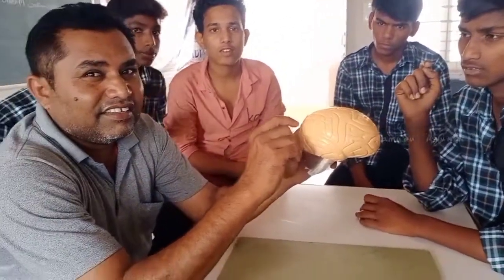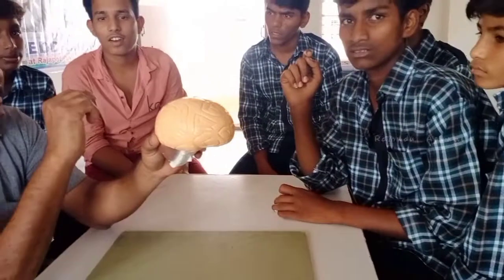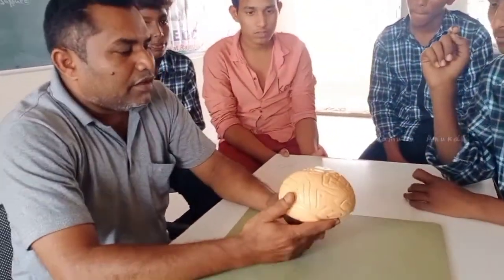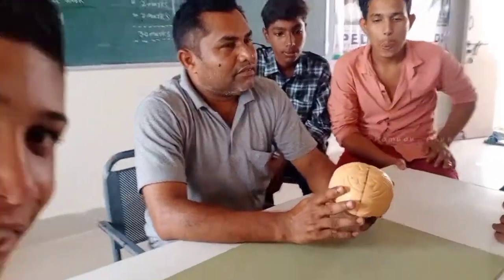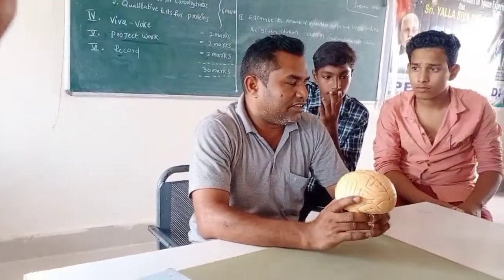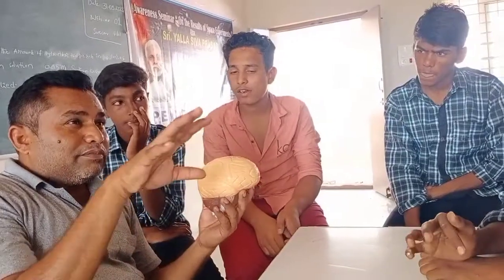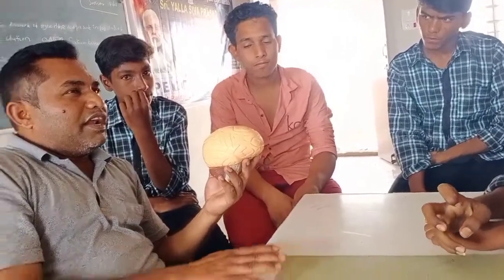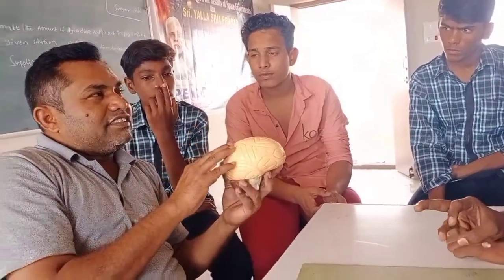The nervous system has how many divisions? Three divisions: central nervous system, peripheral nervous system, and autonomous nervous system. Of these three divisions, the brain and spinal cord are present in the central nervous system. So today we are going to discuss the brain.